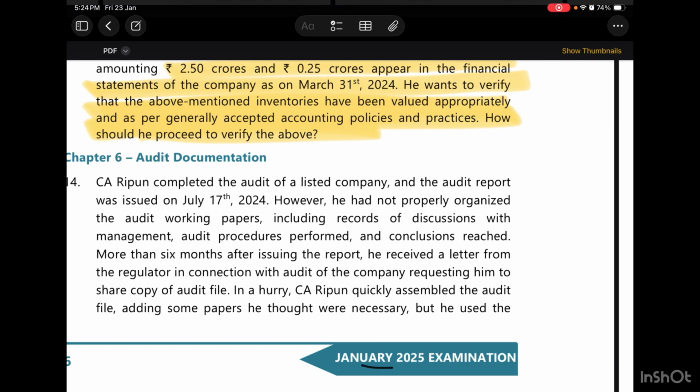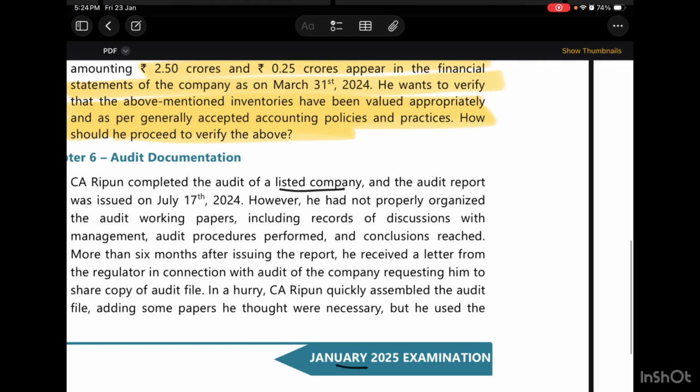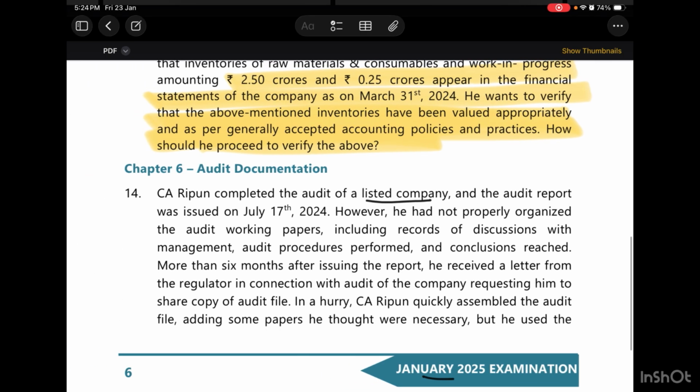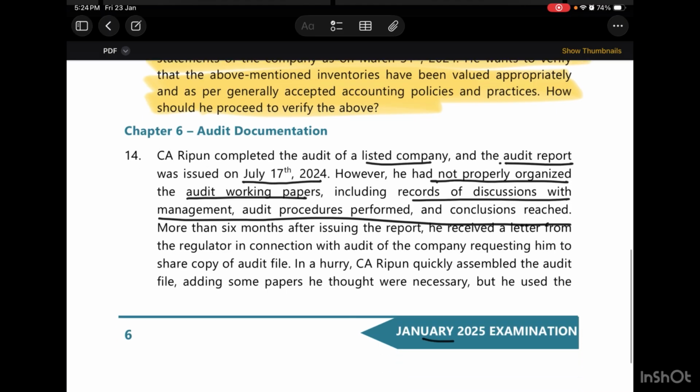CA Ribbon completed the audit of a listed company and the audit report was issued on July 17, 2024. However, he had not properly organized the audit working papers, including records of discussions with the management, audit procedures performed, and conclusions reached. More than 6 months after issuing, he received a letter from the regulator connected with the audit of the company, requesting him to share a copy of the audit file.